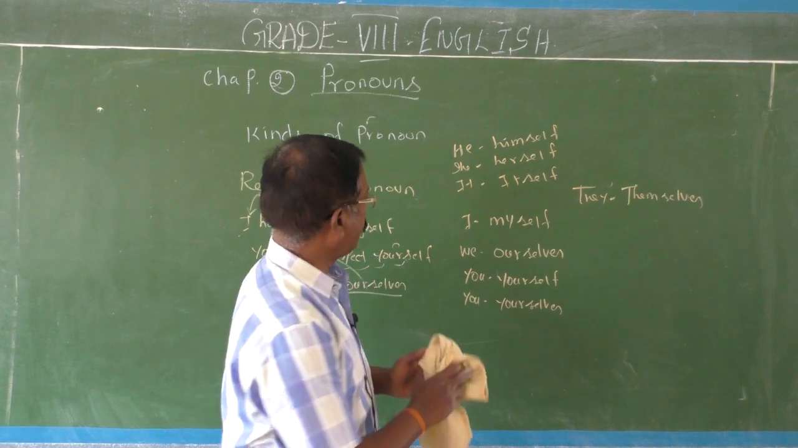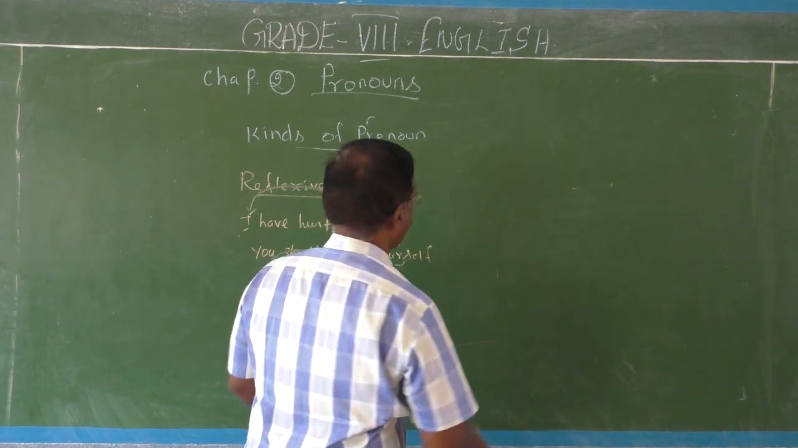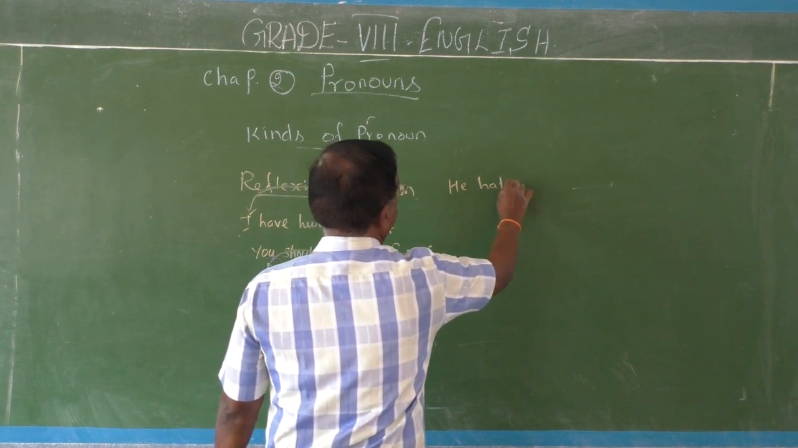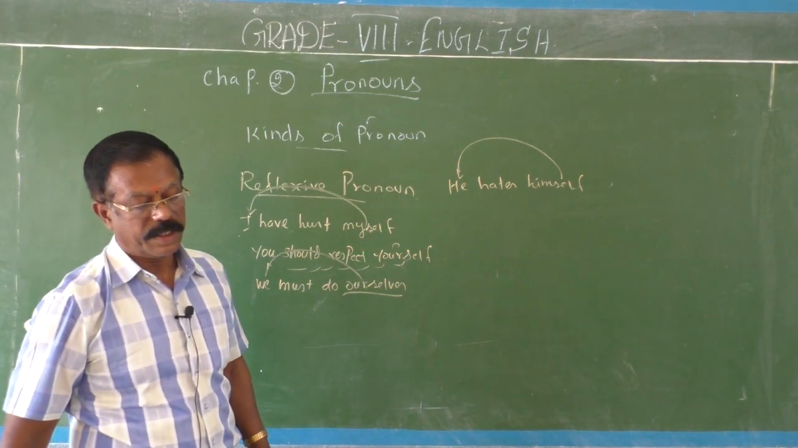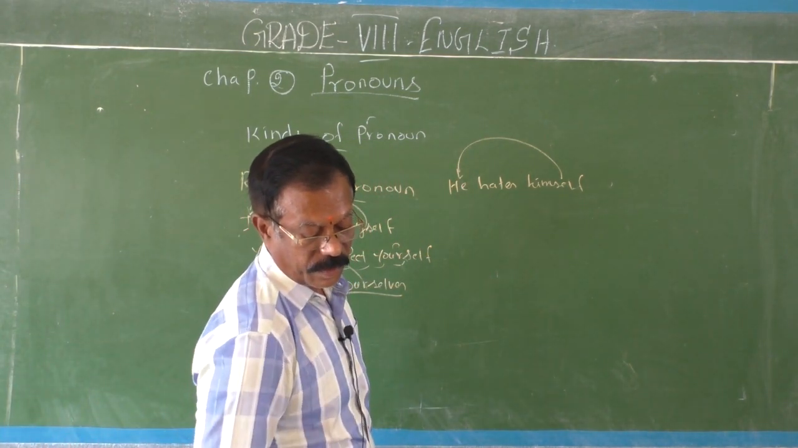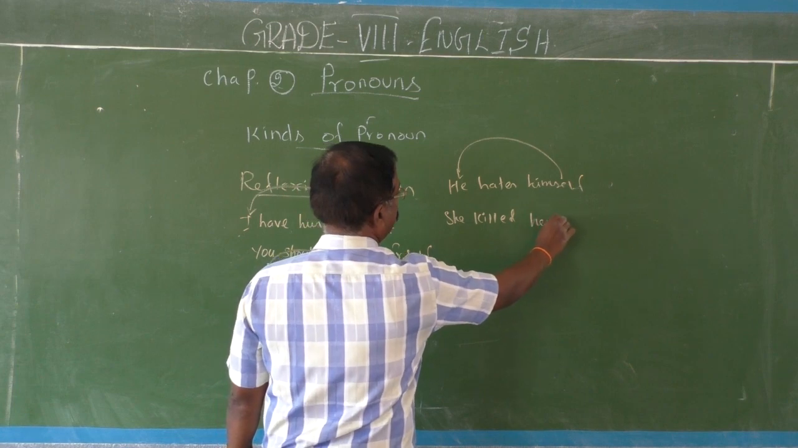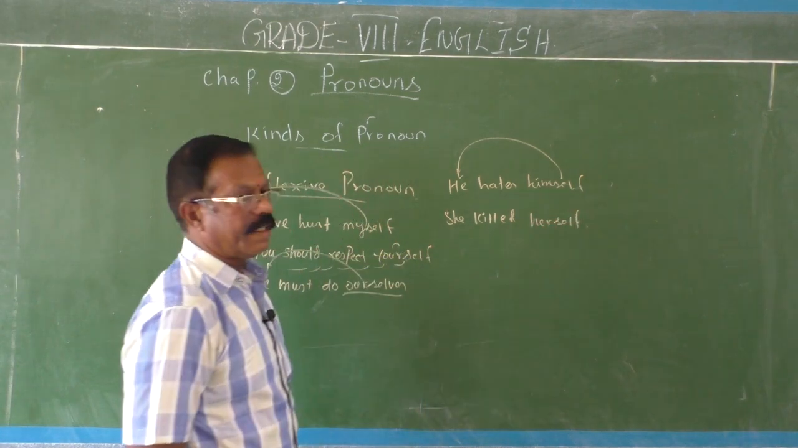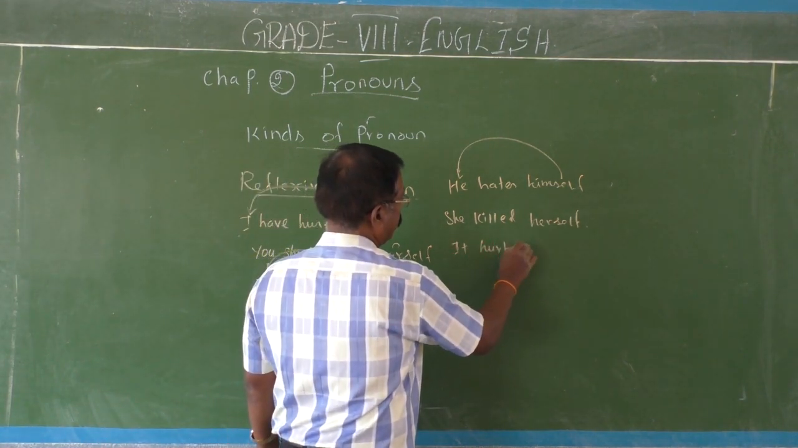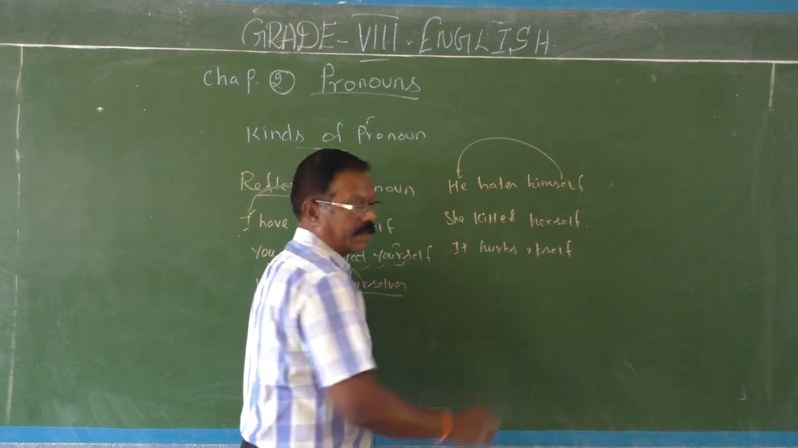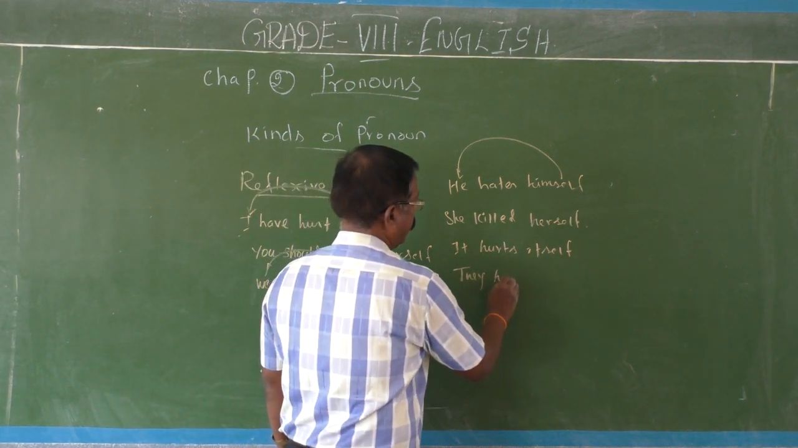He hates himself. Whom he hates, himself. So it reflects upon the subject he. Then she killed herself. Whom she killed? She killed herself. It hurt itself. Then they hid themselves.